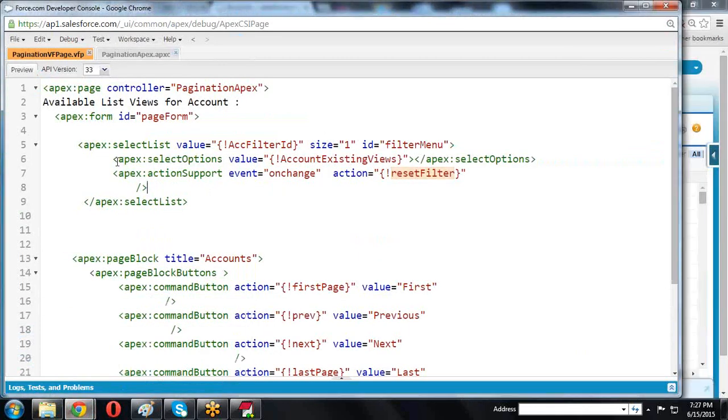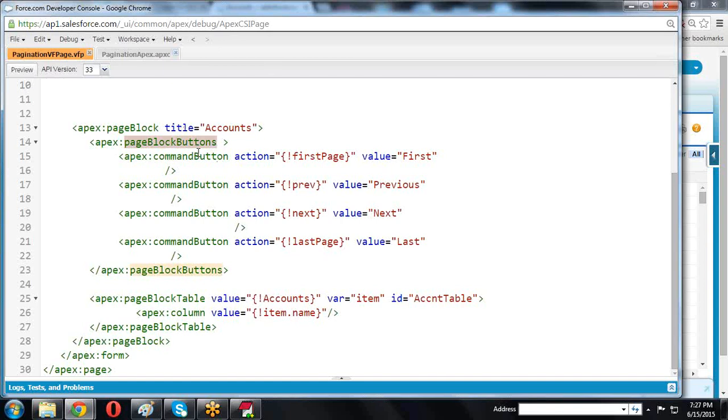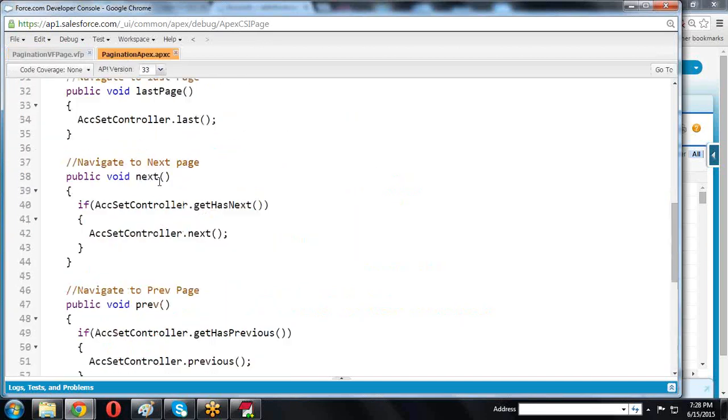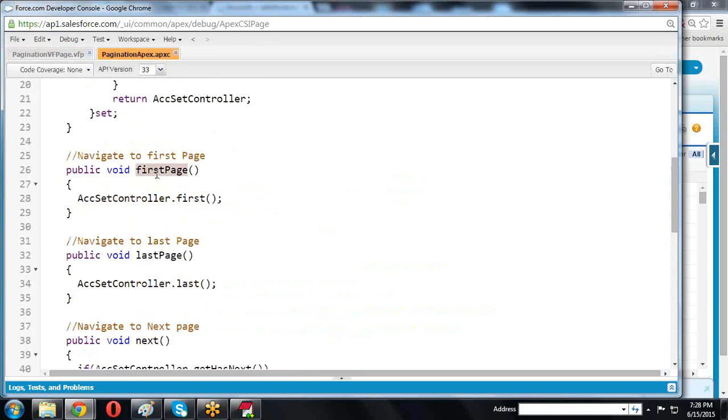Now this is the list view options we created. In the list view options we are displaying the list view items. Now in the page block I created apex:pageBlock for account records. In the page block section, I created command buttons. In the first command button, the action is first page. First page is my method name. The action is nothing but the first page.